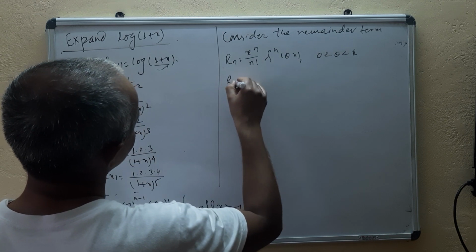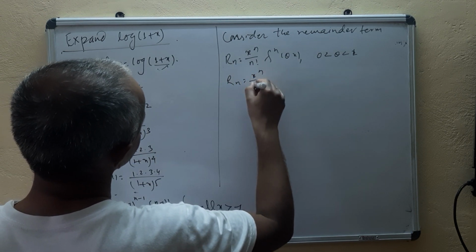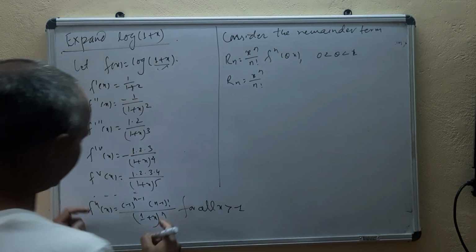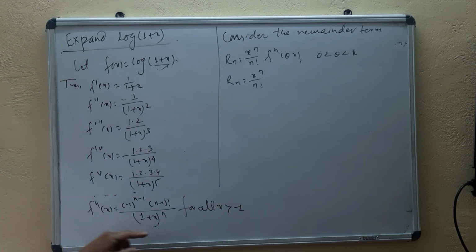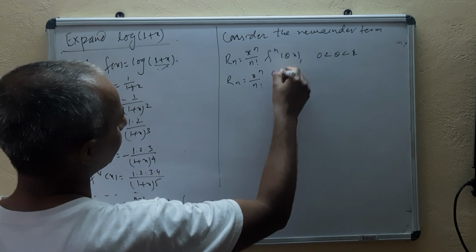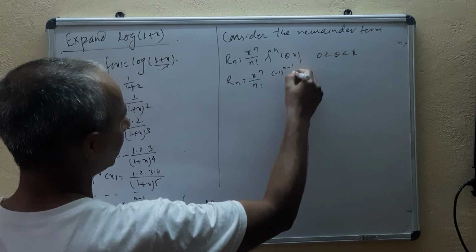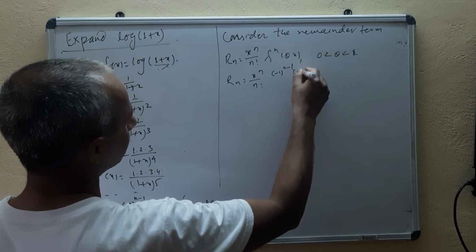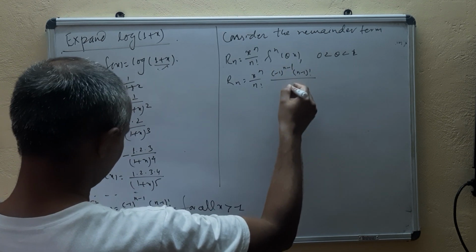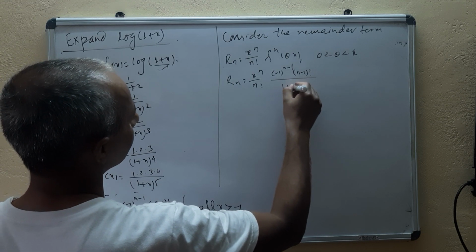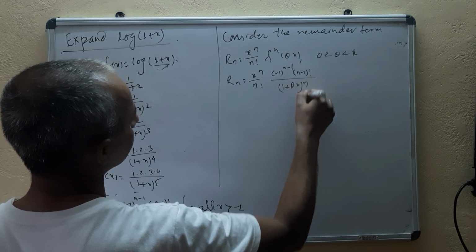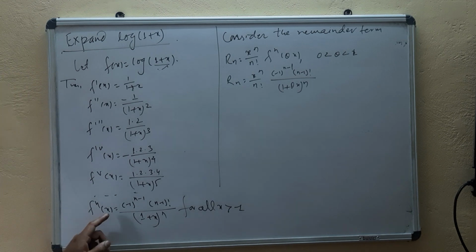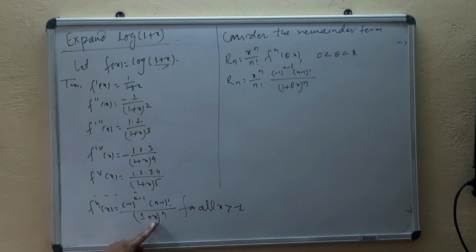Means R_n will be x^n upon n factorial f^n(theta x), means where there is x we will be writing theta x, means negative 1 to the power n minus 1 into (n minus 1) factorial upon (1 plus theta x) whole power n. In place of x, we will be writing theta x.